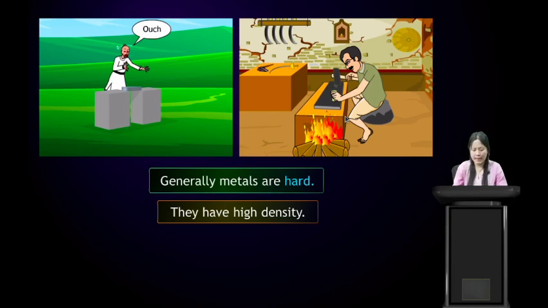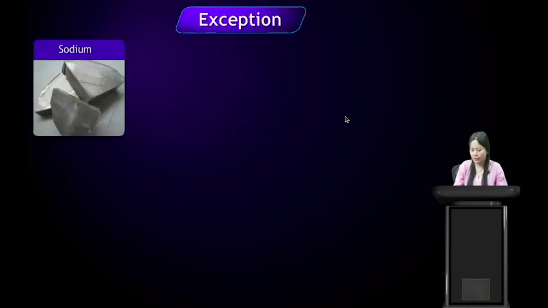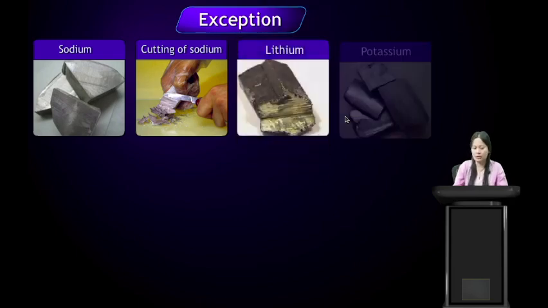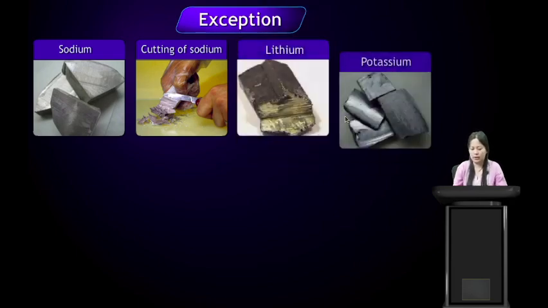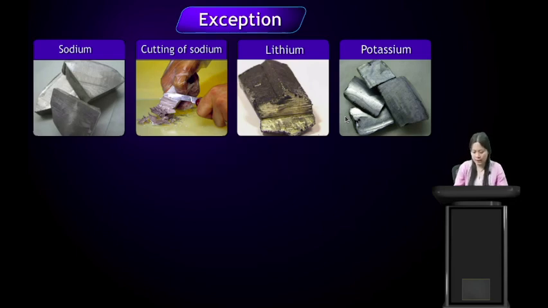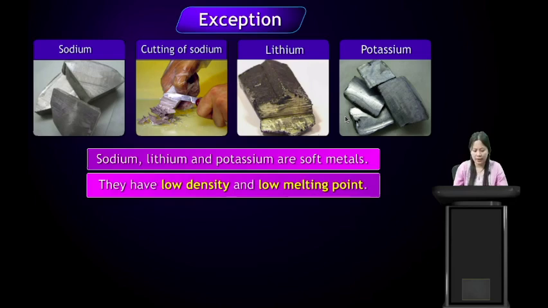There are some exceptions, except sodium. Sodium is very soft, we can cut it with a knife, and also lithium and potassium. So most metals are hard and have very high density, except sodium, lithium, and potassium. These are soft metals. Remember this: sodium, lithium, and potassium are soft metals, and they have low density and low melting point.